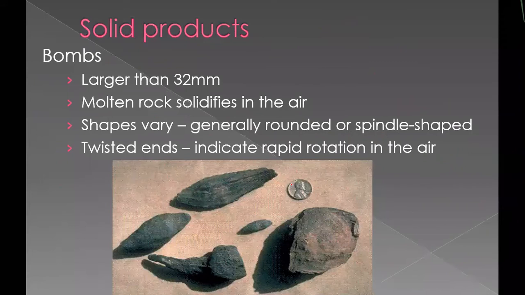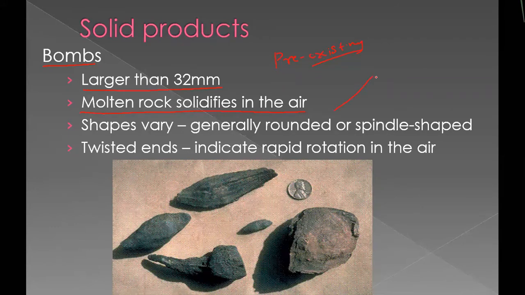First one is block, next one is bombs. As name suggests, here you can see, it is also larger than 32 mm. But what is the difference between that? I'll tell you. We have discussed that the earlier blocks are formed by pre-existing rock. Pre-existing means already present rock. But these bombs are formed by molten rock solidified in the air. Molten rocks solidify in the air. Means what? You can see here.